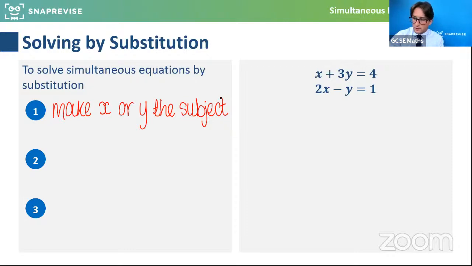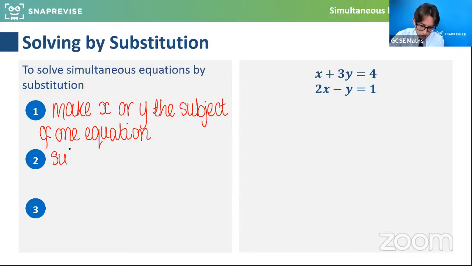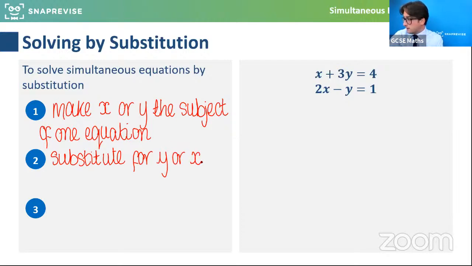So make x or y the subject of one equation, so the whole thing is equal to x or y. And then we substitute that thing we've just rearranged into the other equation, for y or x depending on what we just did, and solve.